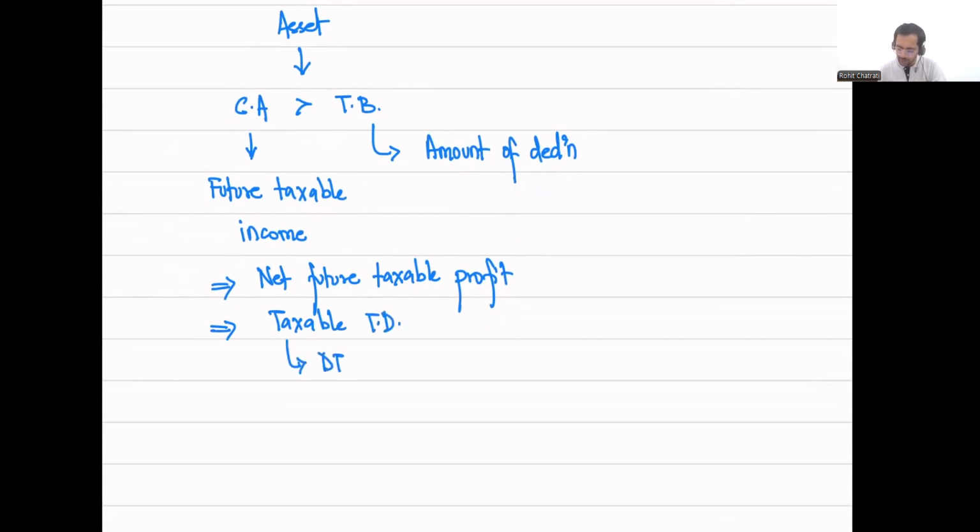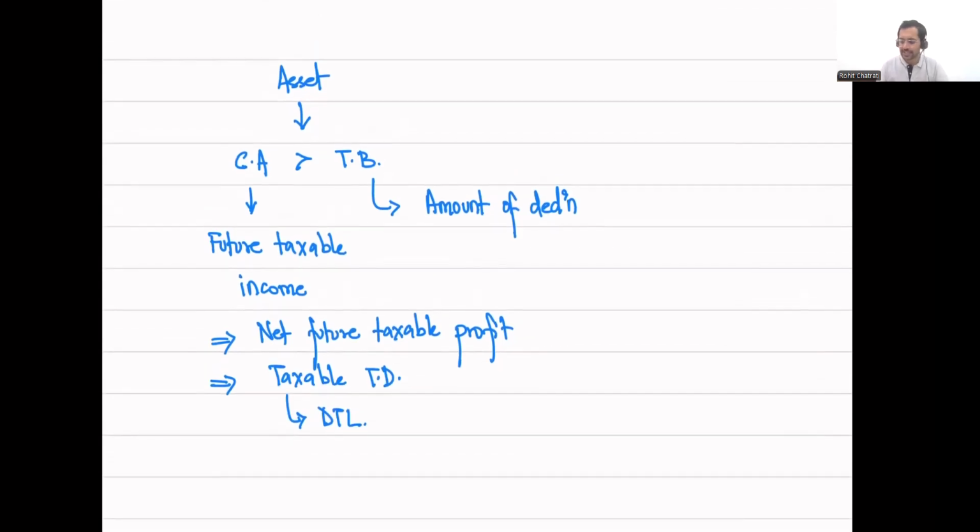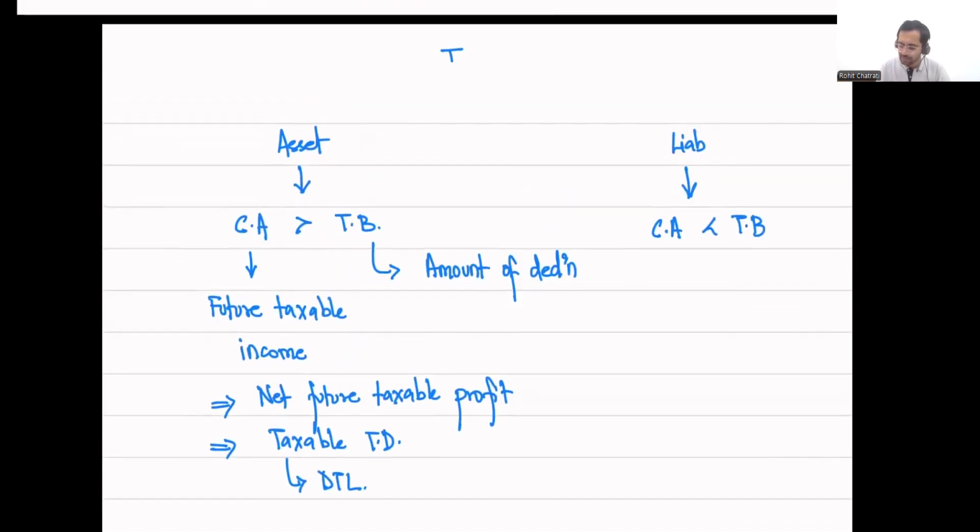And on this, we are going to have a deferred tax liability. If I'm expecting profit in future, I will create a liability today itself. This is in case of asset. All right. In case of liability, we are going to have a taxable temporary difference when the carrying amount is less than tax base.